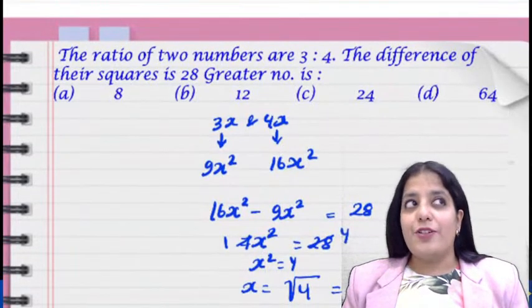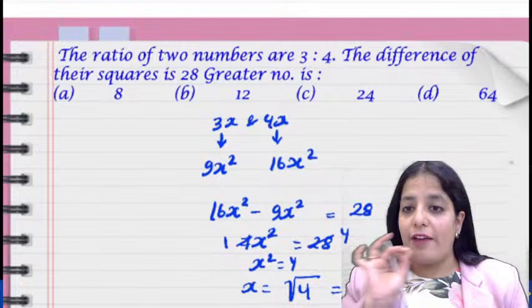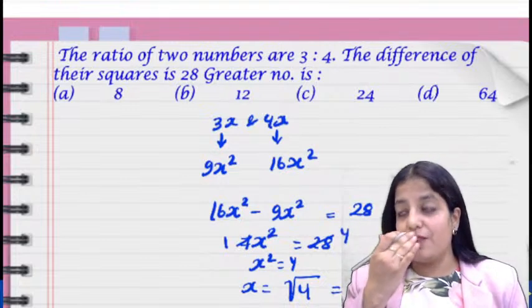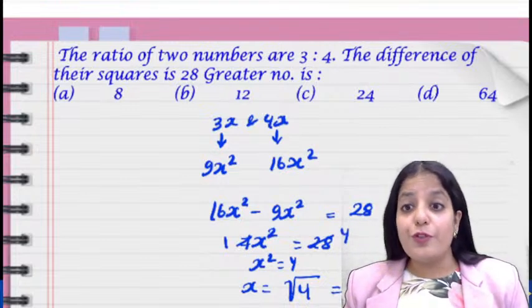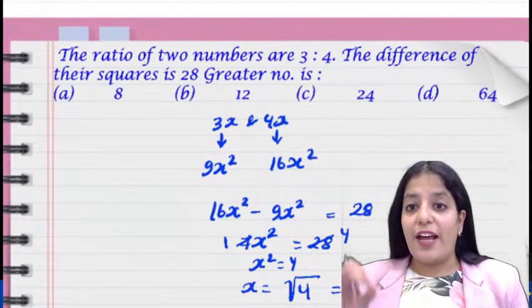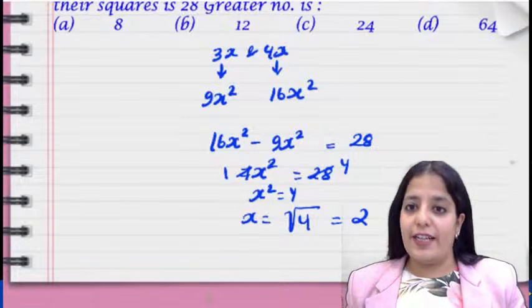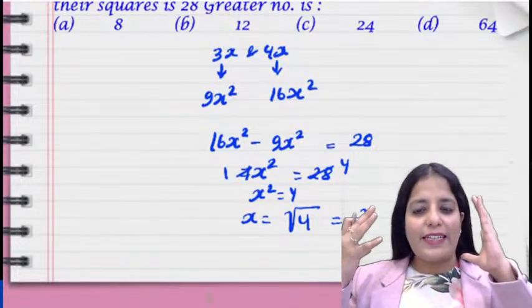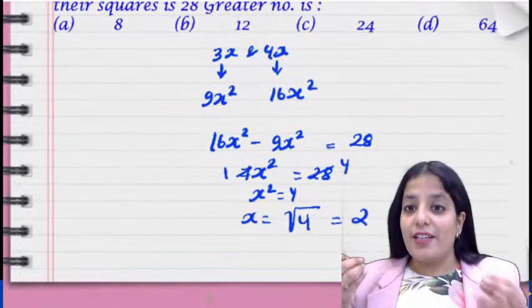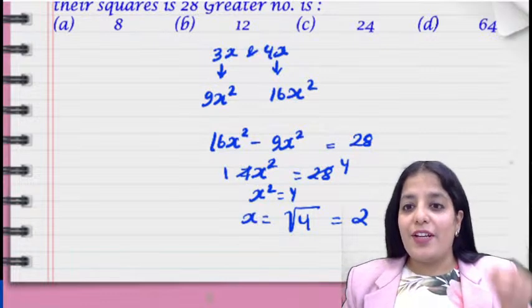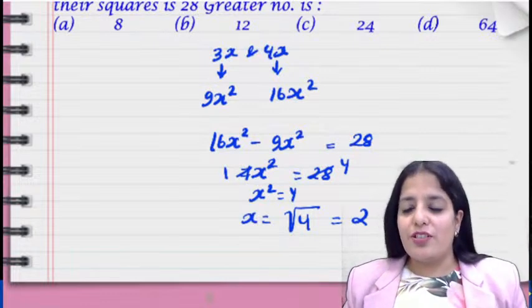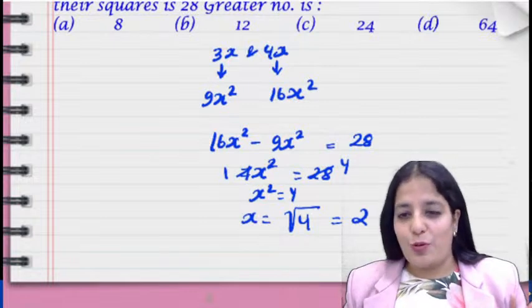It's fortunate that you don't have 2 in the options. Many times the examiner tries to confuse the students by giving the value of x in the options when they haven't asked you to find x, because it's a usual tendency in our mind that whenever we are solving algebra questions, we are required to find x only, right?